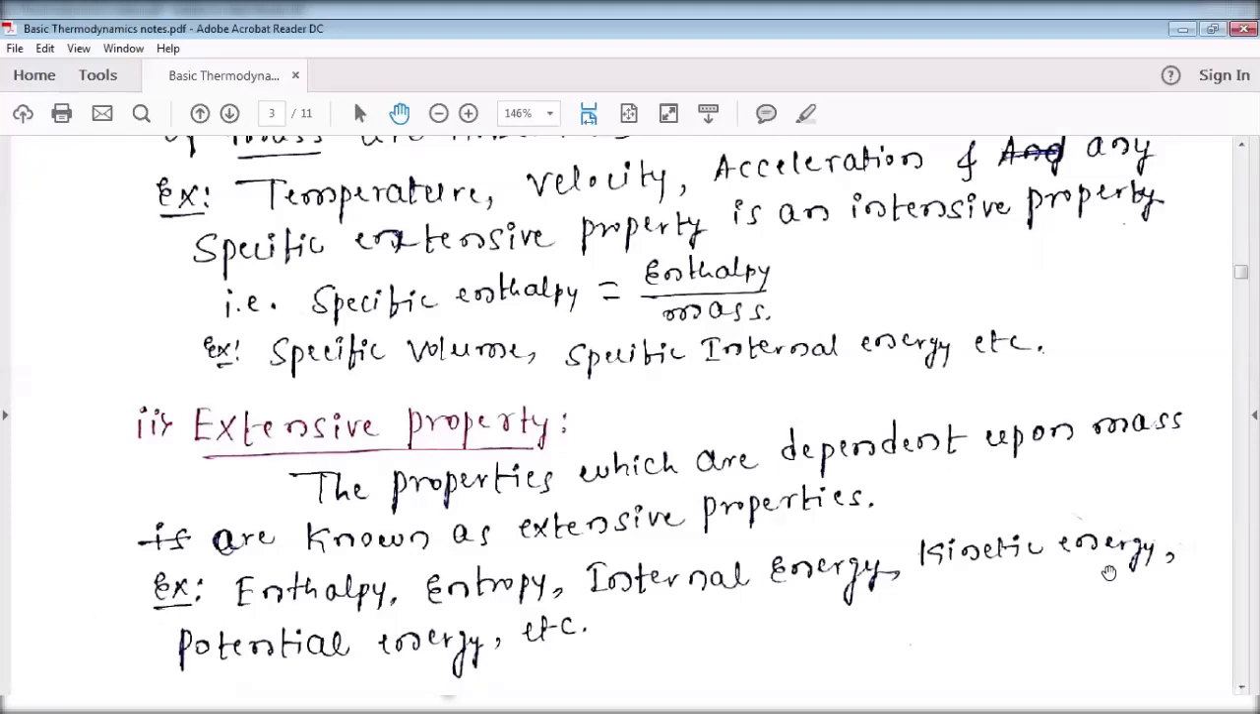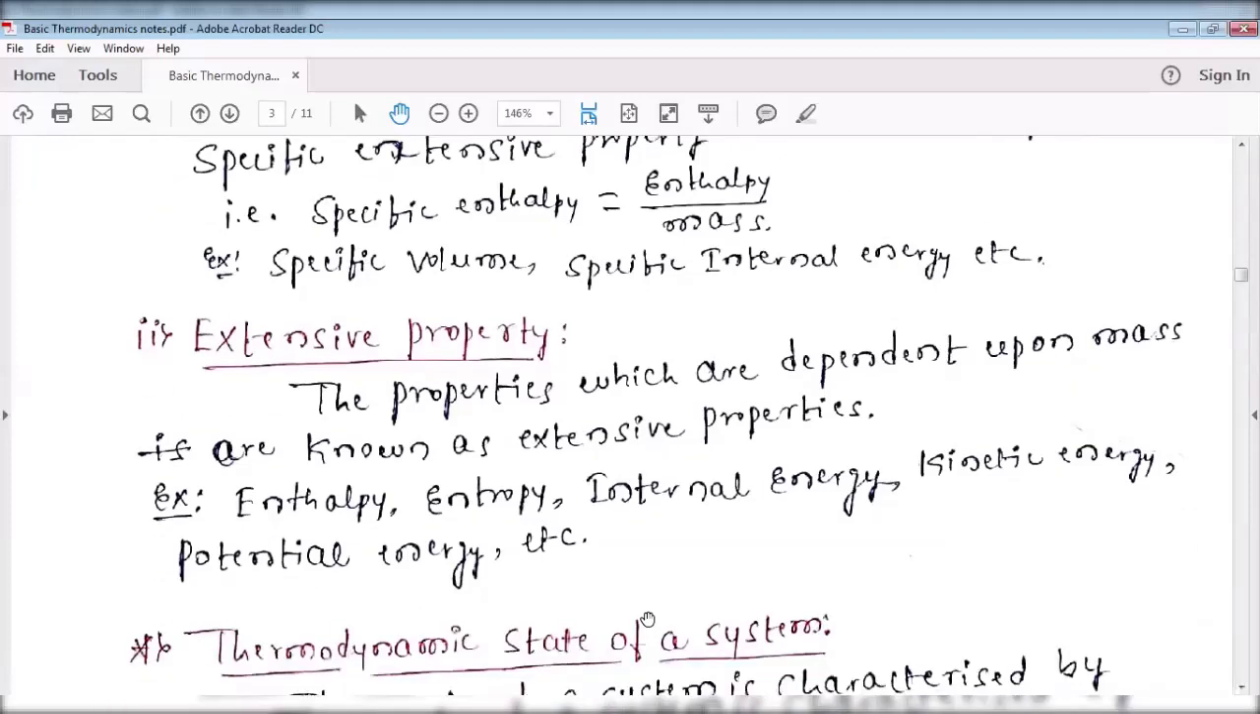Kinetic energy, equal to half m v squared, is also dependent on the mass. Potential energy is also dependent on the mass, and so on. Any property which is dependent on the mass is called an extensive property.